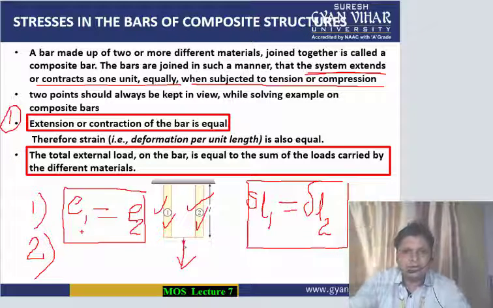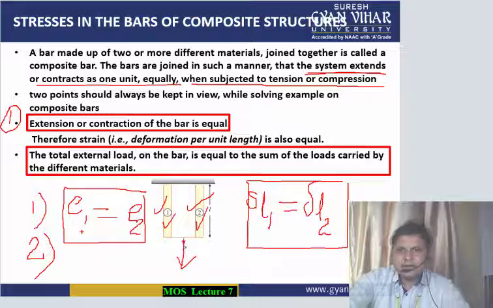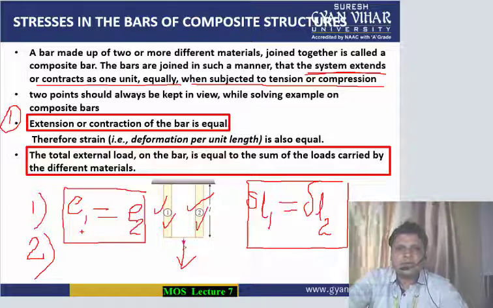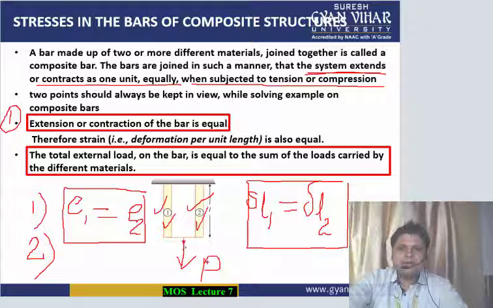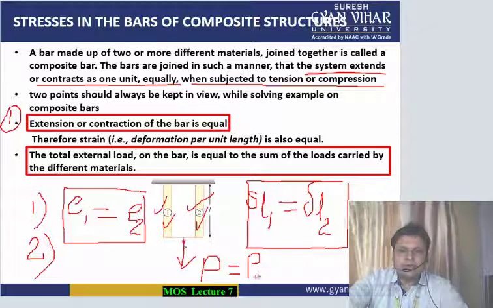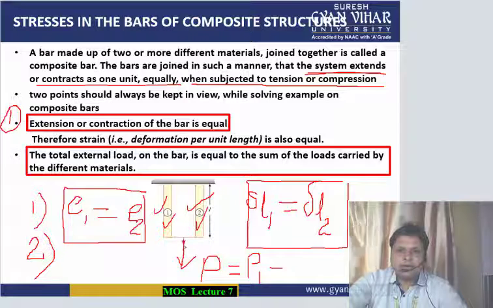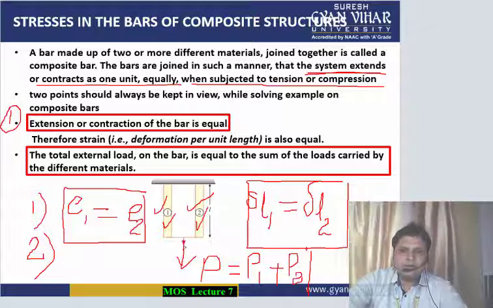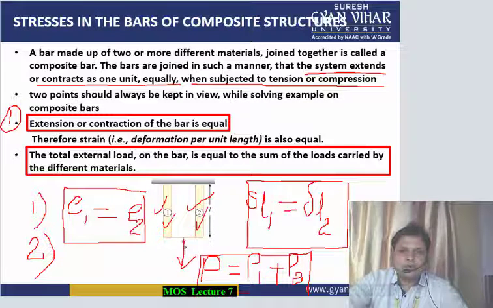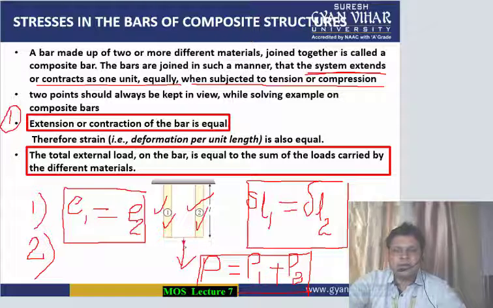This means that if the total load applied on the bar is P, then P will be equal to the load carried by bar 1 plus the load carried by bar 2.